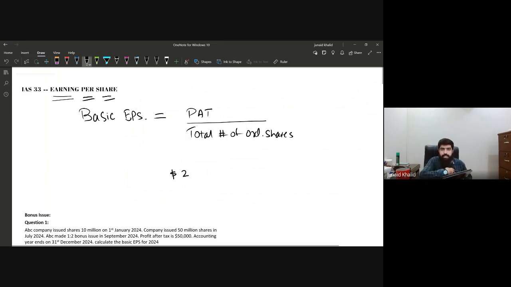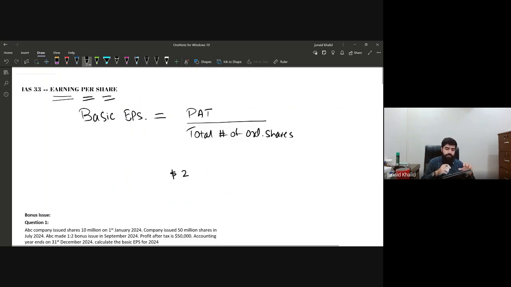Definitely, I will not be getting $2 as a return, because the company will always retain some amount for future plans. But I will be getting some amount. So if we divide the total profit by the total number of shares, per share we will be getting a profit of $2. That is the earnings per share. If this ratio is higher, definitely this is a very good sign. It has a very good impact on the company's performance and position, and it creates a good impact on the investors as well.